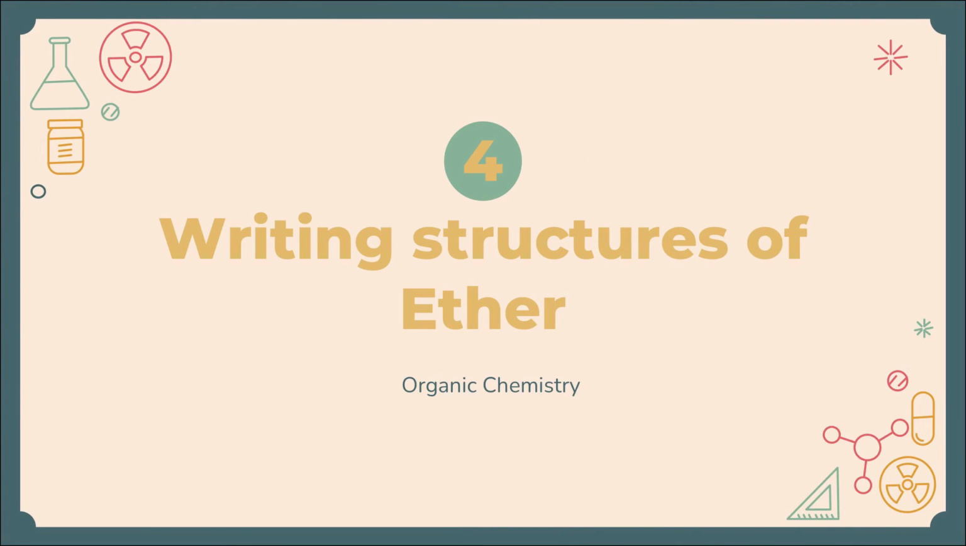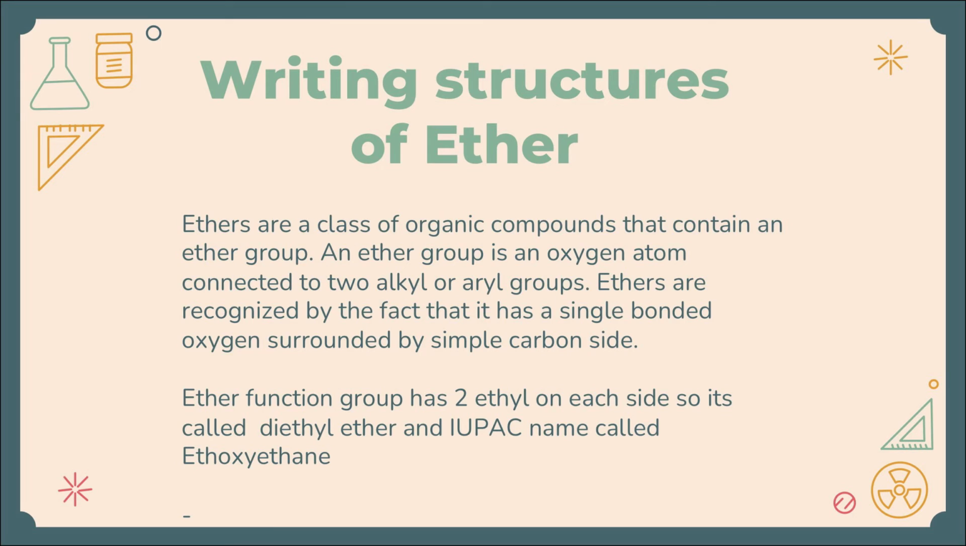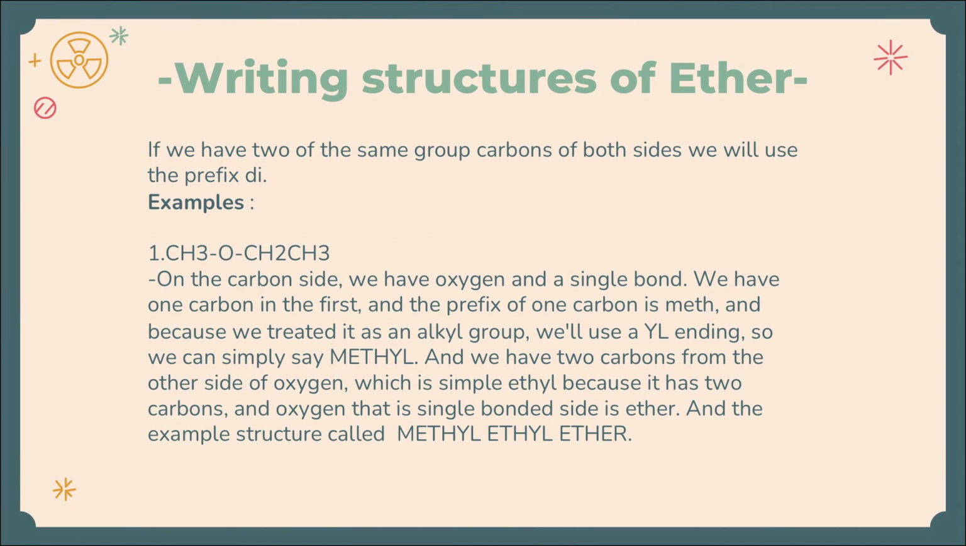Writing structures of ether. Ethers are a class of organic compounds that contain an ether group. An ether group is an oxygen atom connected to two alkyl or aryl groups. Ethers are recognized by the fact that they have a single-bonded oxygen surrounded by a simple carbon side. The ether functional group has two ethyl groups on each side, so it's called diethyl ether, and the IUPAC name is ethoxyethane. If we have two of the same group of carbons on both sides, we will use the prefix di.